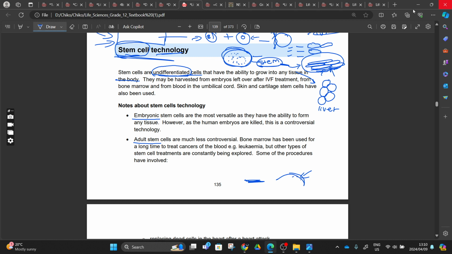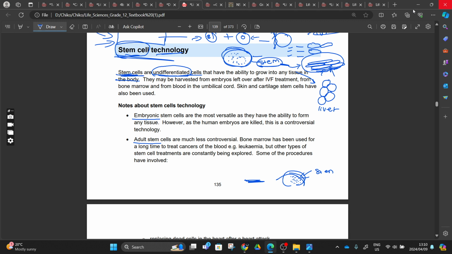Then when these cells come to your buttocks and see the environment there, it's influencing the stem cells to become the buttocks. It means that your buttocks is going to increase in shape. Now you find that your buttocks is increasing, right? So let's come and learn. This is what they're saying.